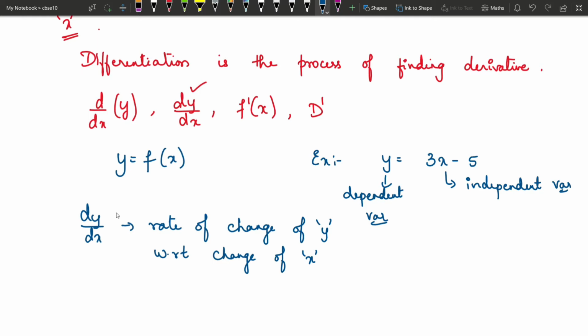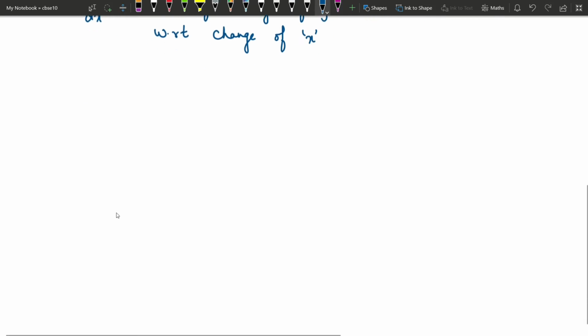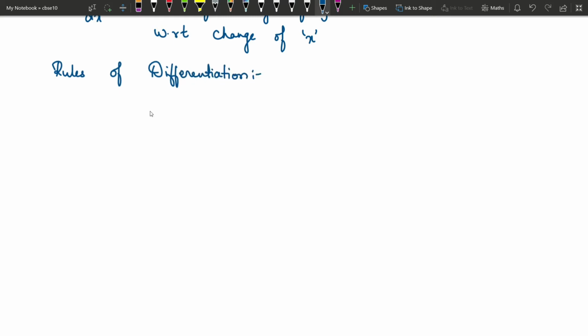Okay, fine. So this is about what a function is, what differentiation is, what the meaning of dy by dx is, and where it is used. Now we will see how to differentiate. There are certain rules of differentiation which I assume you have already learnt in your 11th standard. The first one is the sum rule or difference rule. In some reference books, they give the sum rule as one rule and the difference rule as another rule, but both are basically the same, so I have combined them as a single rule, the sum or difference rule.